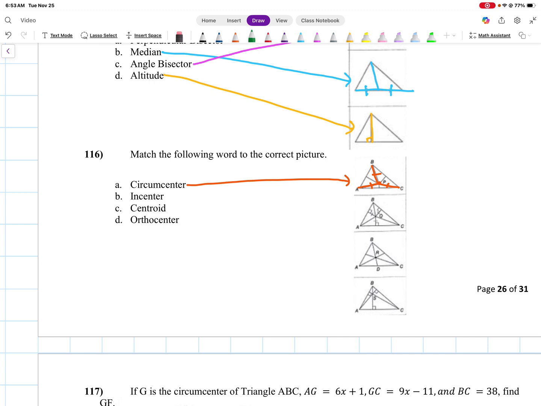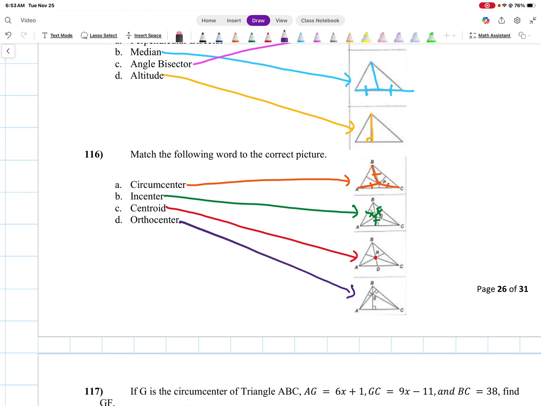Incenter, this is the incenter. So the incenter goes from our central point straight out, making a right angle, and all these lines should be congruent there. Centroid will be this one, right? The centroid is where we have that dot, our center point in the middle of the circle. And the orthocenter is this last one.